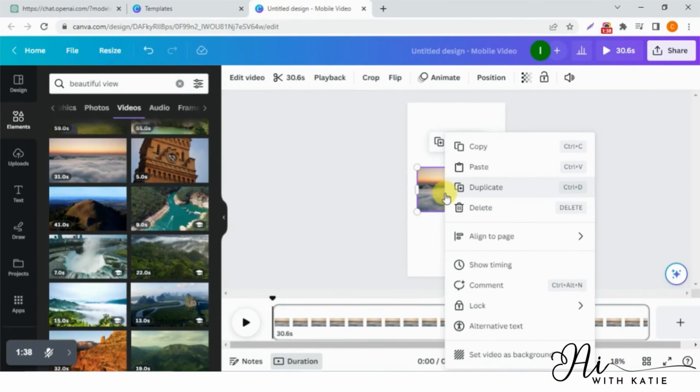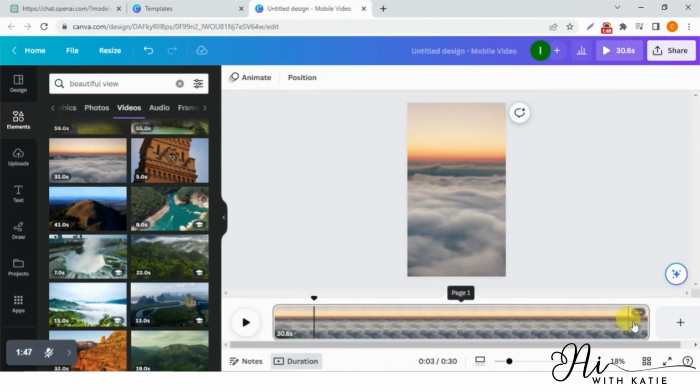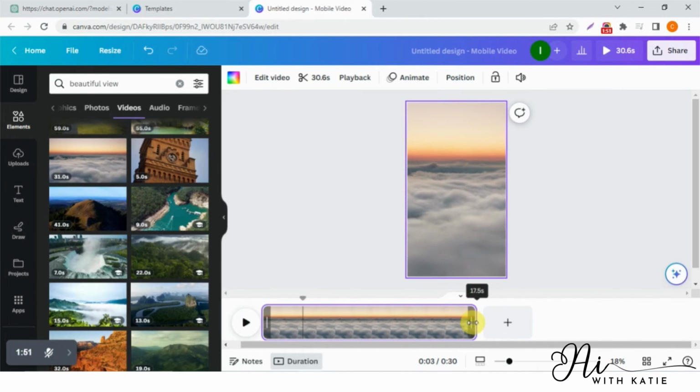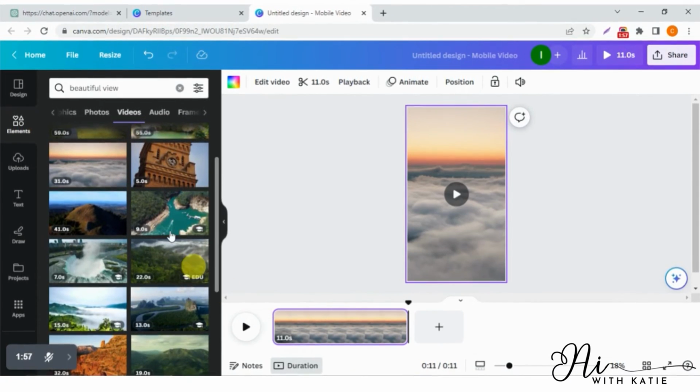I will select this one. Now right click on the video and click on set video as background. So here is our background ready for the video. Now we will set the timing of the video. I will bring it to around 11 seconds because I need my video to be around 11 seconds.